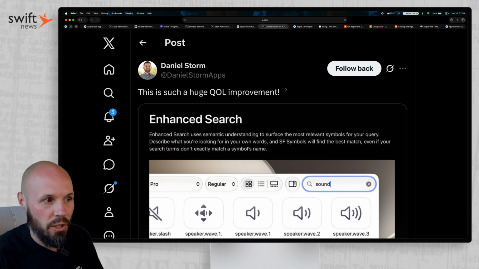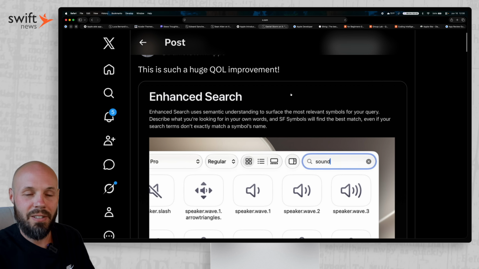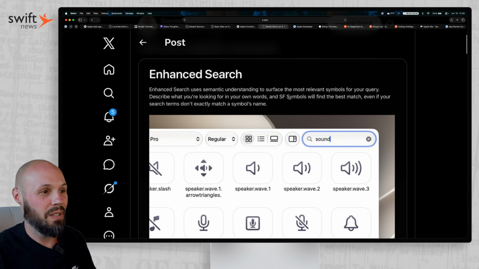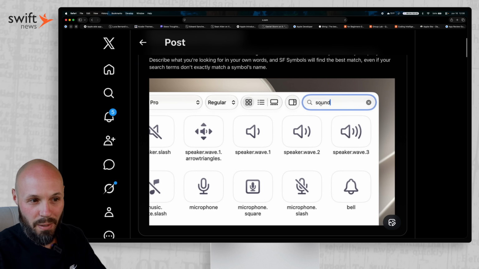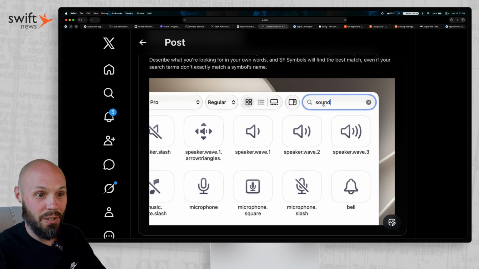And then the biggest announcement of all, right? This is my favorite thing. Enhanced search in SF Symbols. You can now use semantic understanding, as you can see in the example. You just type sound and you get things that are associated with sound. I've been waiting for this.